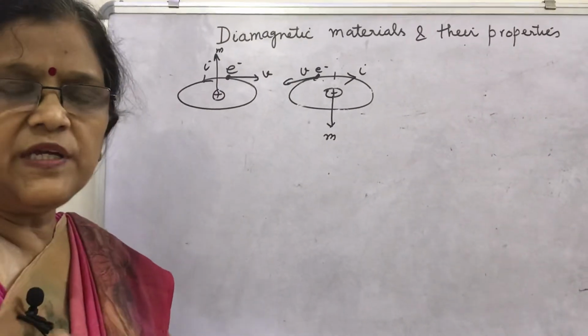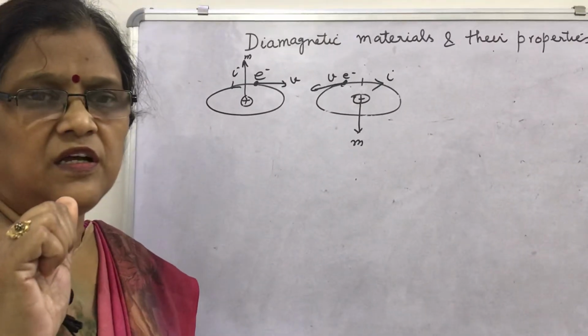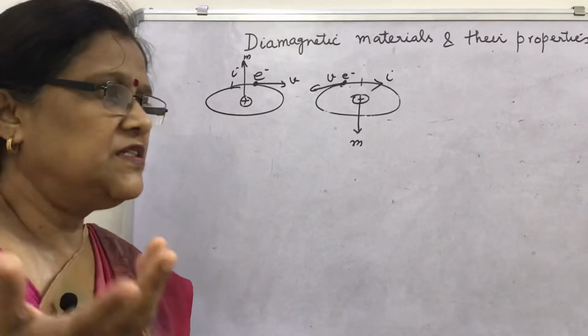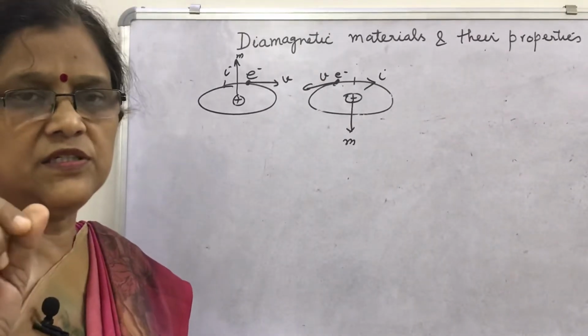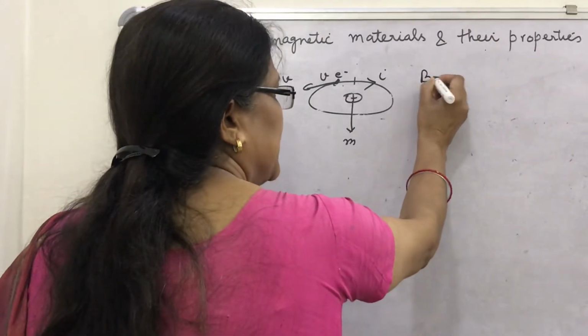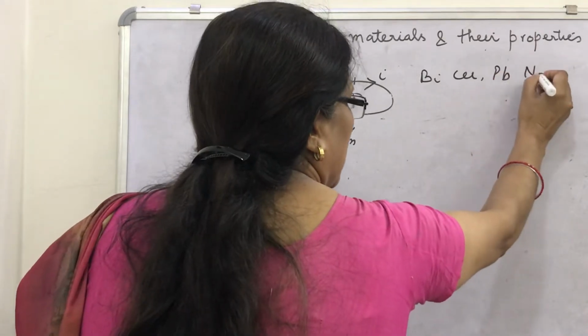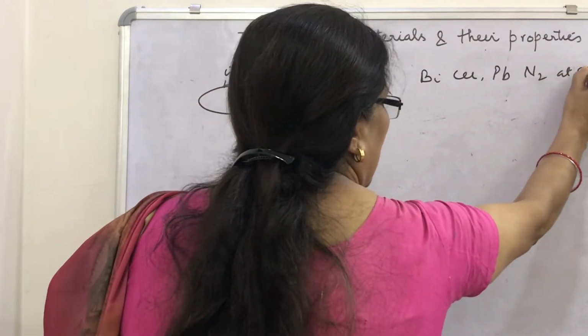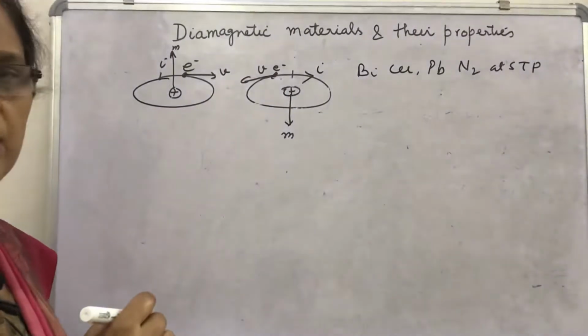What happens in case of diamagnetic substances? In diamagnetic substances, no atomic magnet exists. Diamagnetic substances, examples are bismuth, copper, lead, nitrogen at STP, water, gold, silver, so many.